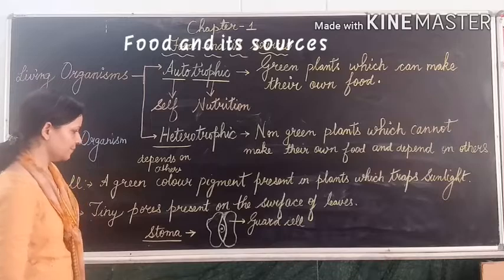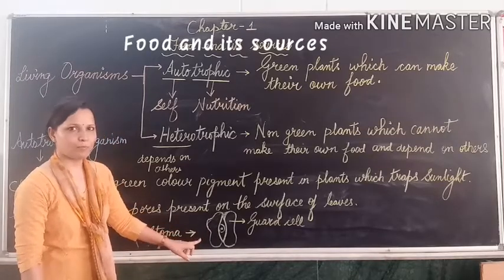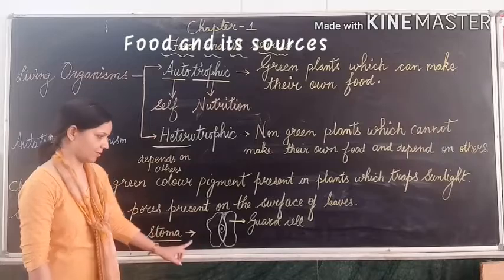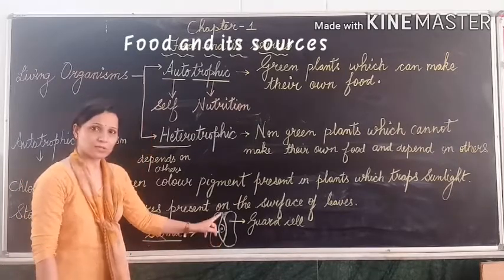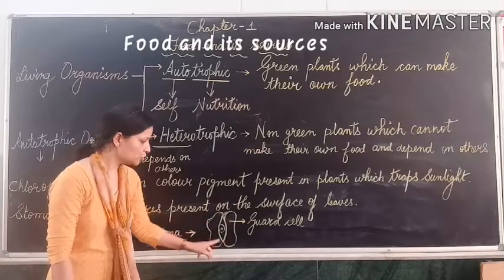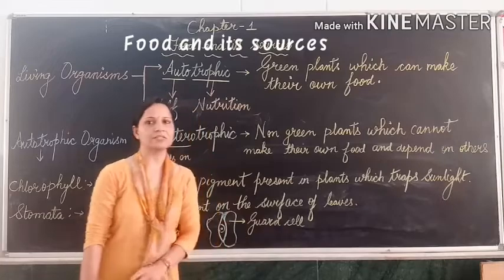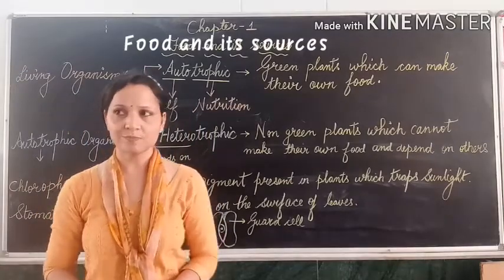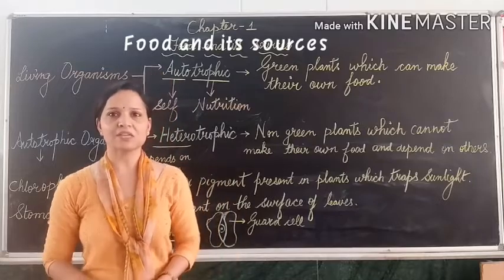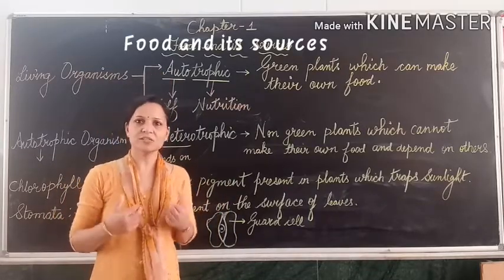You can see here I made a diagram of one pore, meaning one stoma. Stoma is surrounded by two cells, and these cells are known as guard cells. Now what is the role of these guard cells? Guard cells are responsible for opening and closing of the stoma.